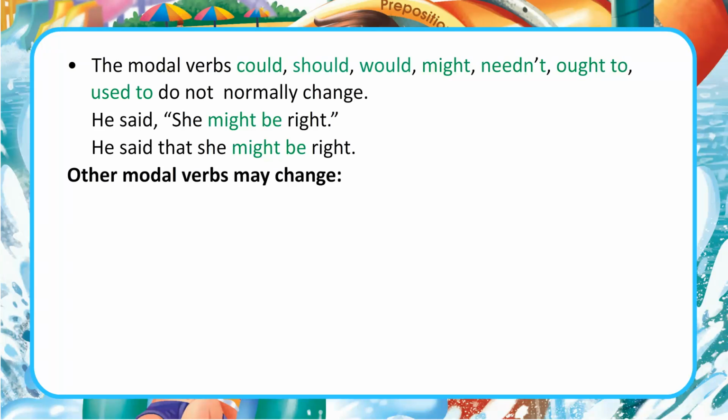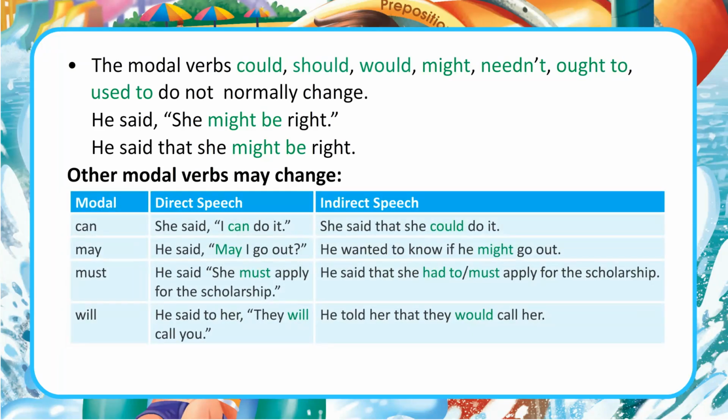Other modal verbs may change. Modal. Direct speech. Indirect speech. Can. She said, I can do it. She said that she could do it. May. He said, may I go out? He wanted to know if he might go out. Must. He said she must apply for the scholarship. He said that she had to or must apply for the scholarship.